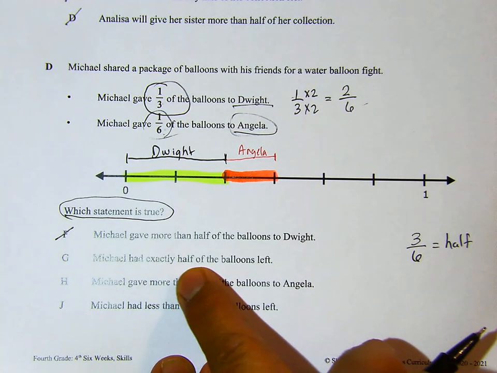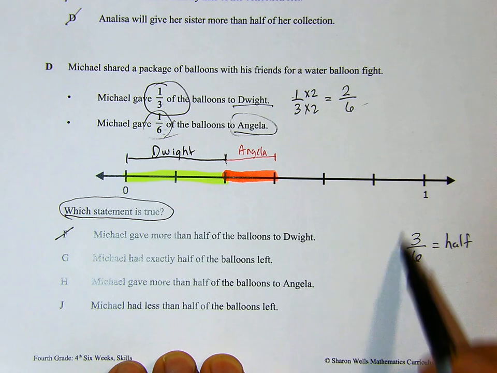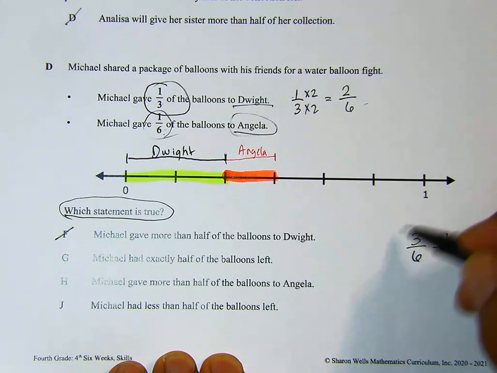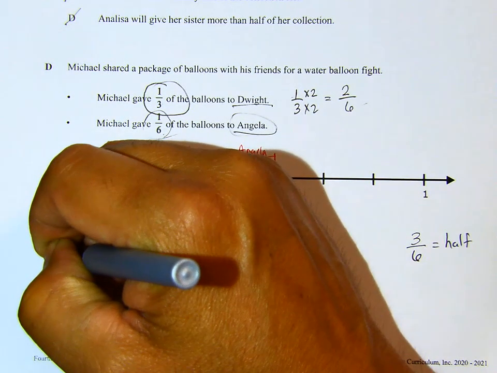Michael had exactly half of the balloons left. Remember, half of the balloons is 3/6. So this was what was left over. We have 1, 2, 3. Yes, he had 3/6. This one is true, so we're going to keep an eye on that one.